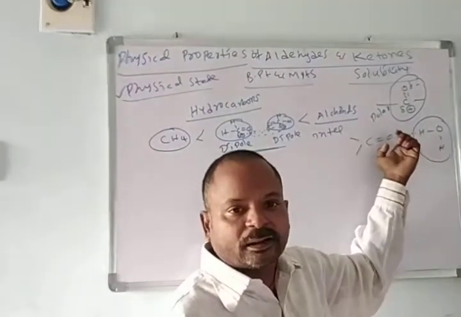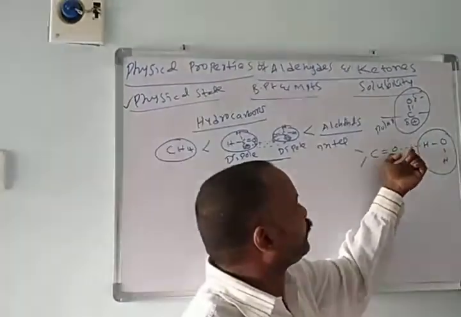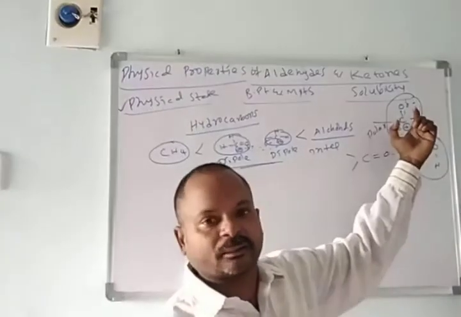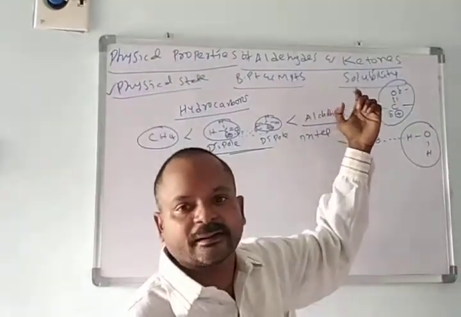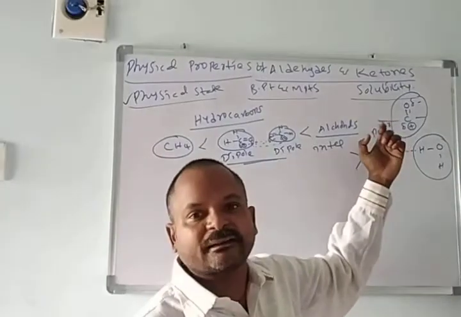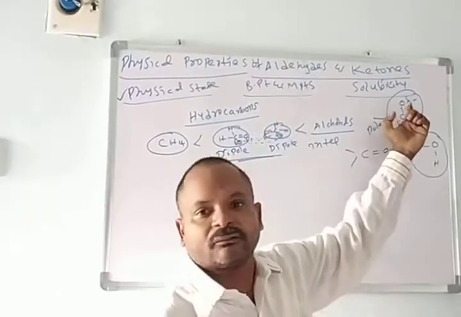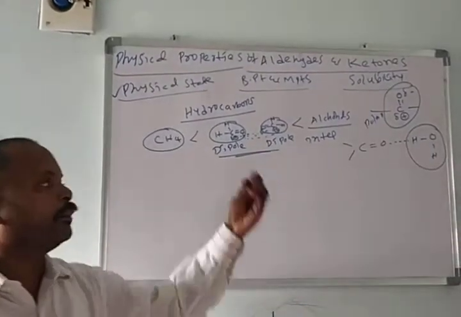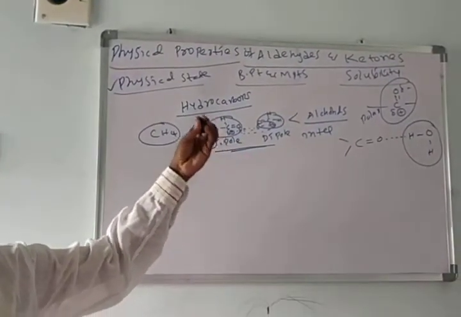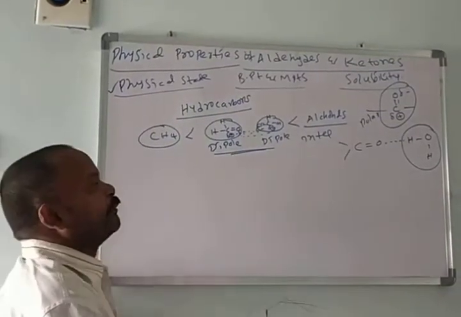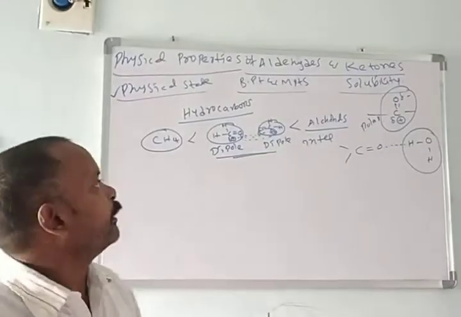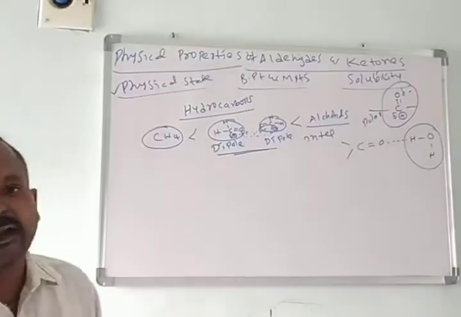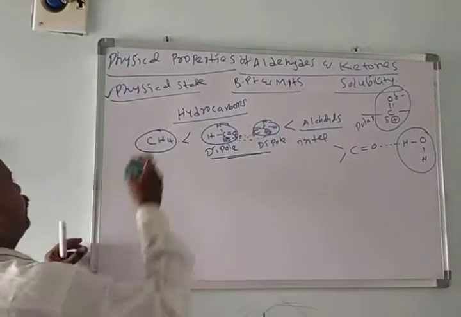Due to this intermolecular hydrogen bonding between the C double bond O functional group and water, most of the lower aldehydes and ketones are completely soluble in water, but not the higher ones. This is about the physical properties of aldehydes and ketones. Then we will see the chemical properties of aldehydes and ketones.